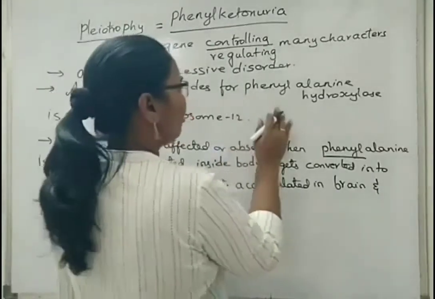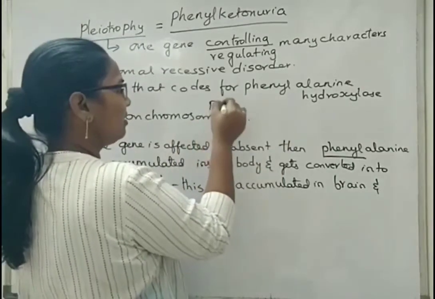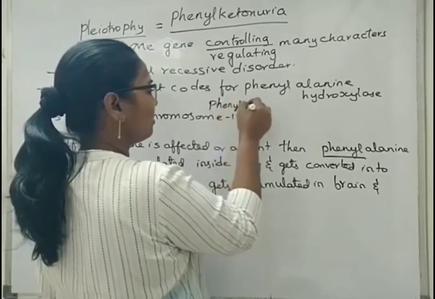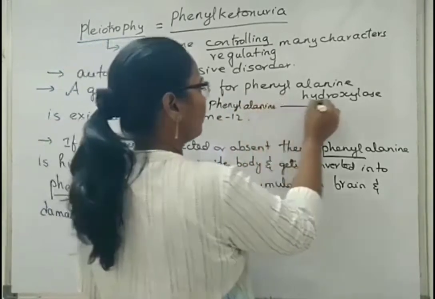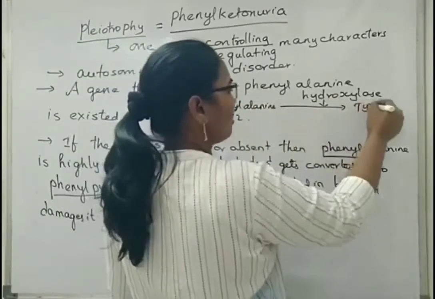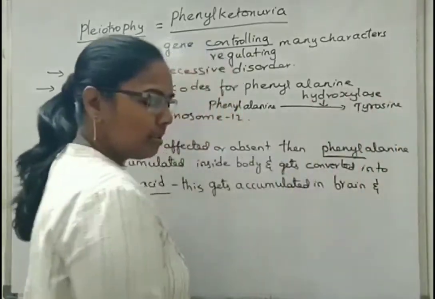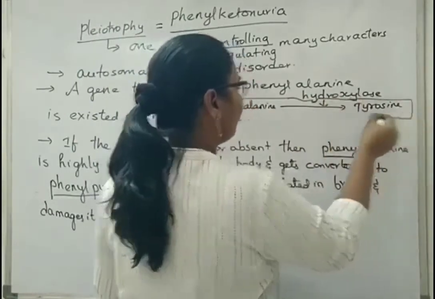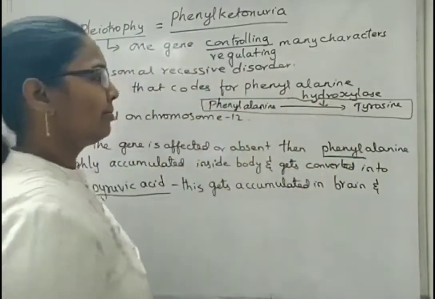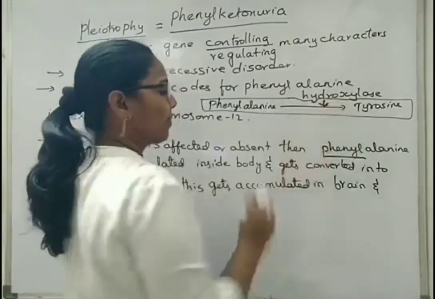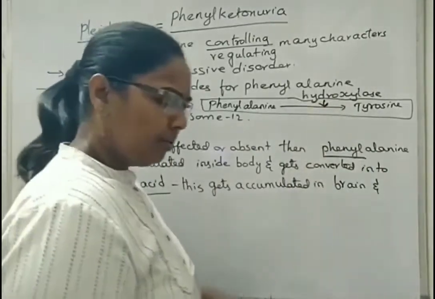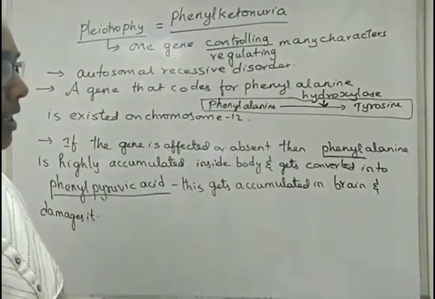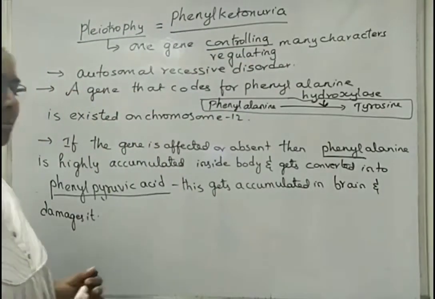If we go to the function of phenylalanine hydroxylase, it converts phenylalanine to tyrosine. So now the tyrosine synthesis is affected. So this is the major function of phenylalanine hydroxylase. Next. So this is about phenylalanine hydroxylase function and also phenylketonuria. Next we will see about cystic fibrosis.